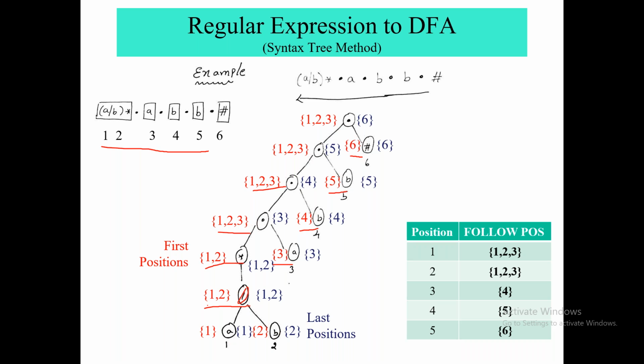So this or node's first position would be 1, 2, considering their children's positions. Same for last position. Their children's last position is 1, 2, so we write the last position of this or node as 1, 2.